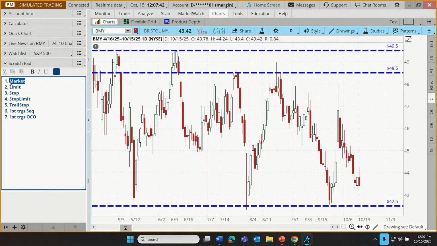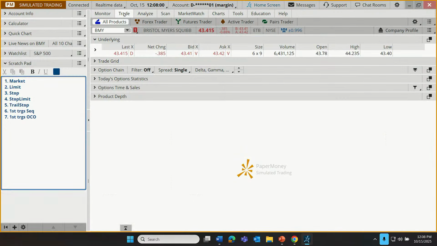So let's start right here with the market order. This is the order that a trader will typically go to if their priority is to get that stock right now. Now, no order delivers a guarantee that it's going to fill immediately or at the price that the trader wants, or a combination of those two things. But this one just has the highest probability of a quick fill.